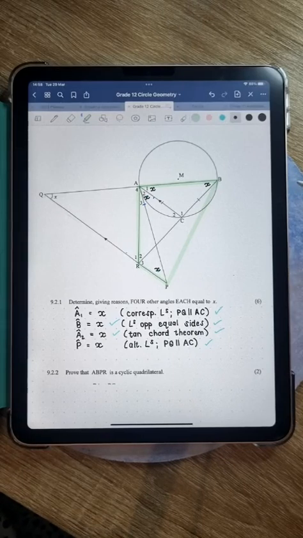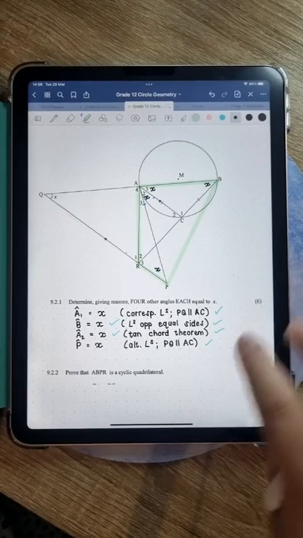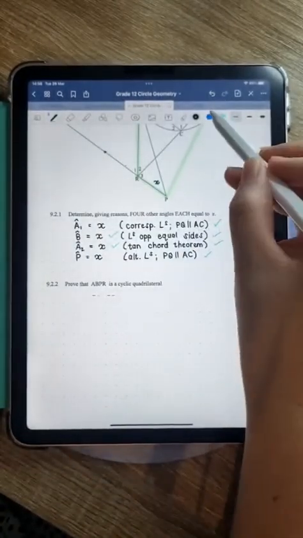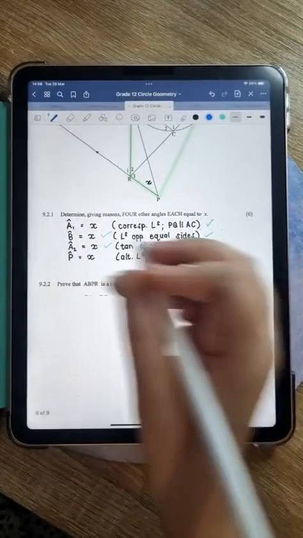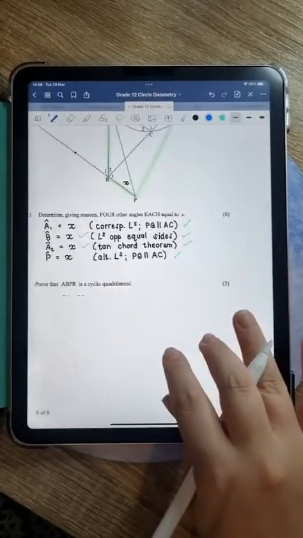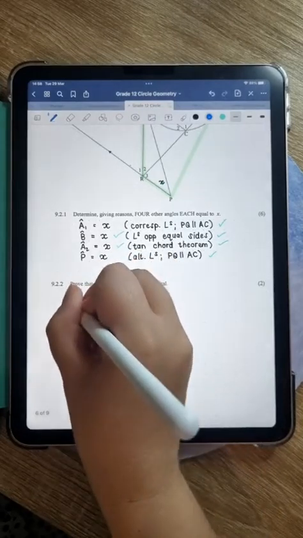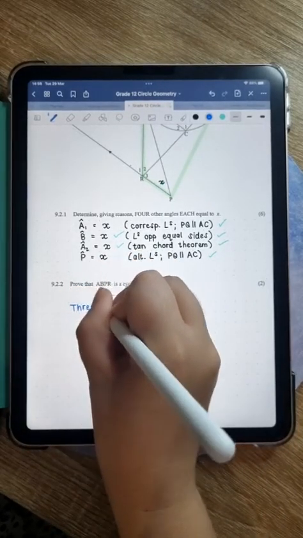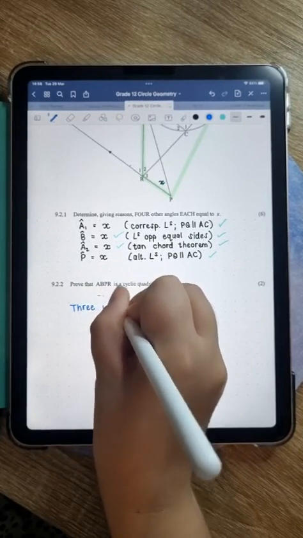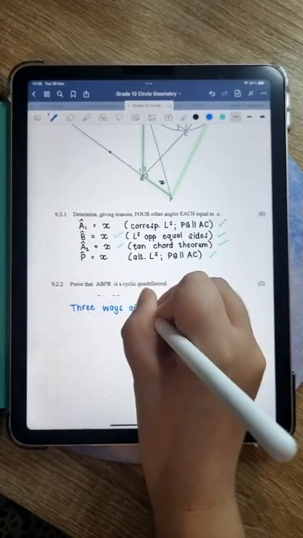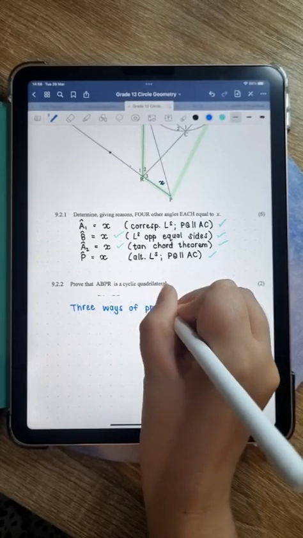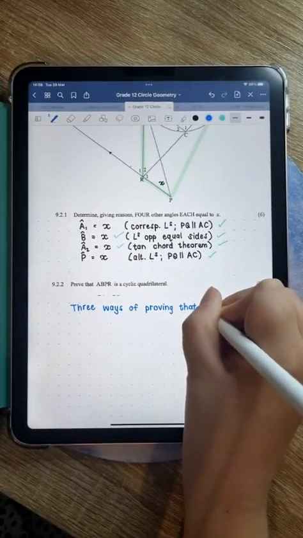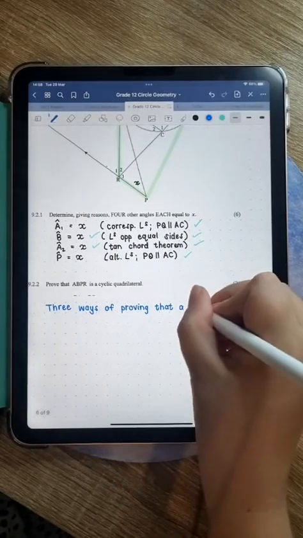There are 3 other ways in which you can prove that something is a cyclic quad. All right, so I'm going to list them for you. Feel free to copy them down if you want. The first way, where shall I write this? I'll write it just underneath. 3 ways of proving that a quad is cyclic.